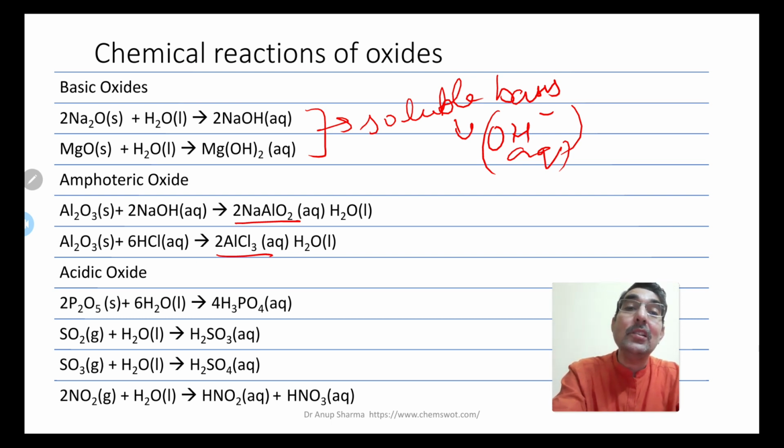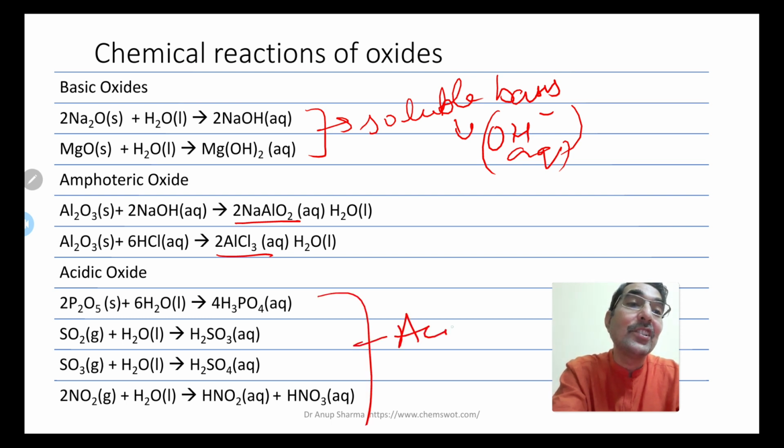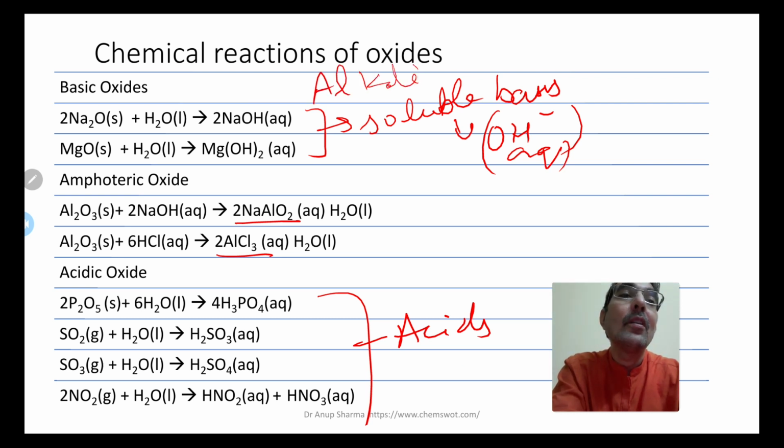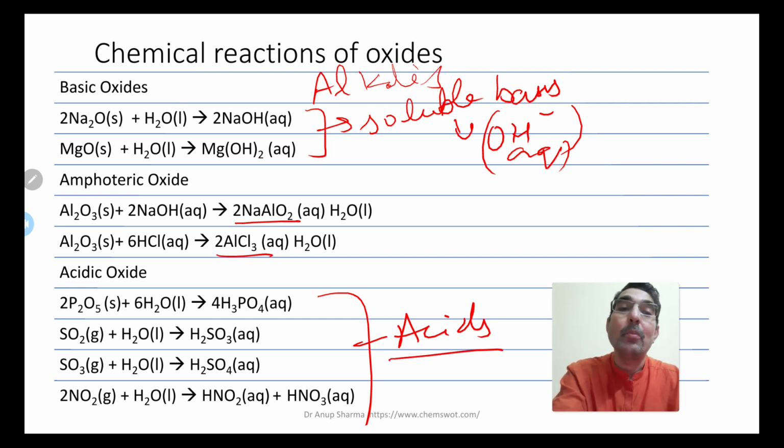Now non-metals, or non-metallic oxides, are acidic oxides. So they form acids. So metals form alkalis, and non-metallic oxides form acids.